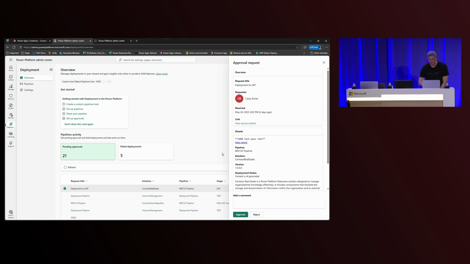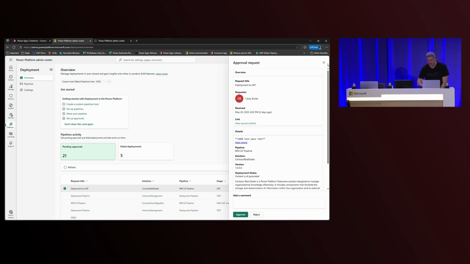And so you can open up, this was, I think the other one might take a minute to come through. So this was a prior submission here. You have a link to source control to go over and view the PR that was submitted. You see these AI-generated release notes and also the test report that Grant had built out there. And so you have everything here at your fingertips to make a quick decision on approve or reject. You can add comments in, they'll go back to the development team to get those addressed.